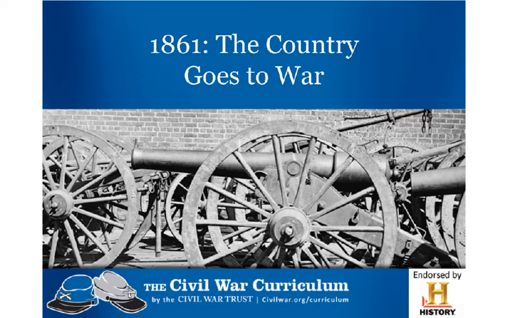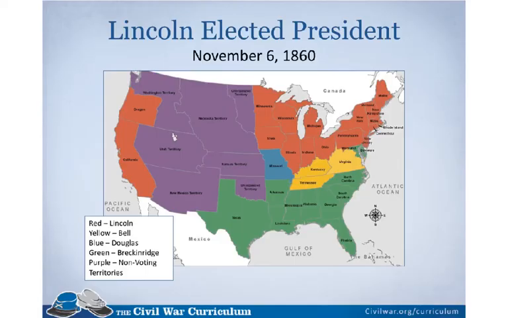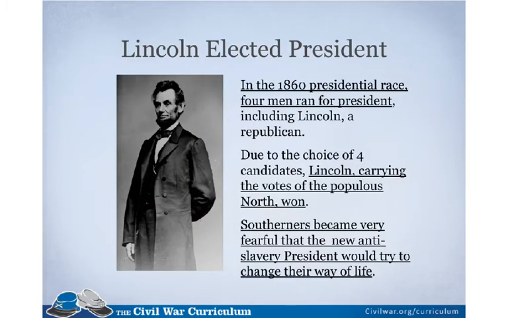All right. So again, question number 1 says, why did Southerners fear having Abraham Lincoln as their president? So let's look for that. Lincoln was elected president on November 6, 1860. This is a map of how the country voted. In the 1860 presidential election, 4 men ran for president, including Lincoln, a Republican.